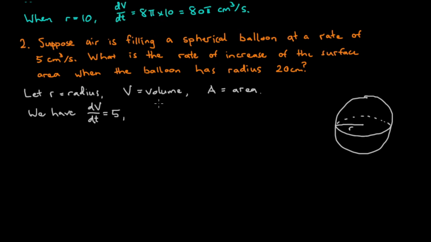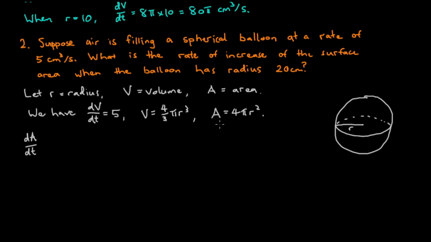We also know the formulas for the volume and area of a sphere. Volume is 4/3 times pi r cubed, and the area equals 4 pi r squared. And we're asked to find the rate of increase, or the rate of change, of the surface area. So that means we're looking for dA/dt.